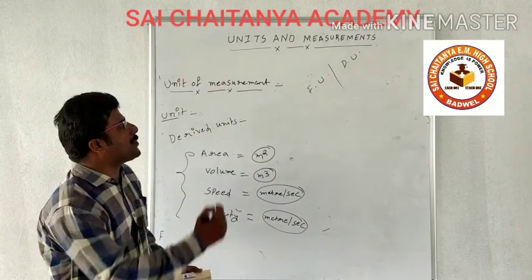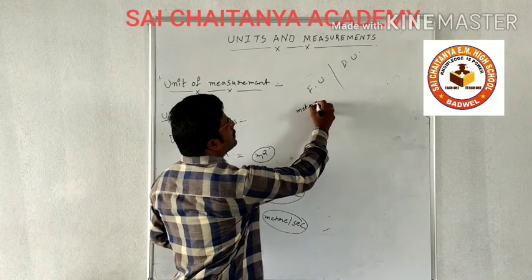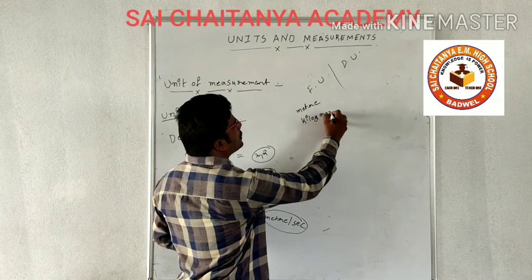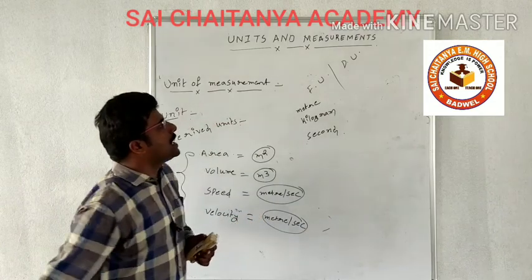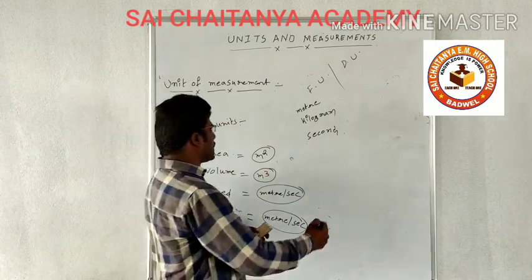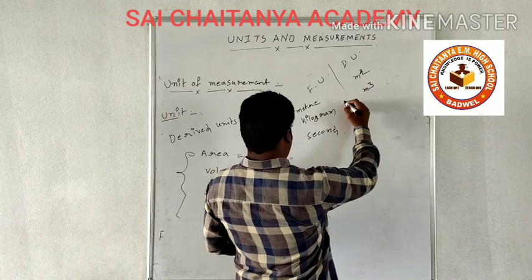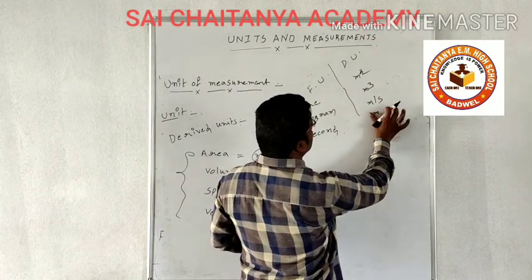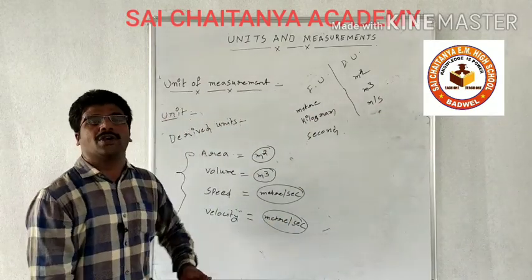Some examples for fundamental units are meter, kilogram, second. And some examples for derived units are meter square, meter cube, and meter per second.